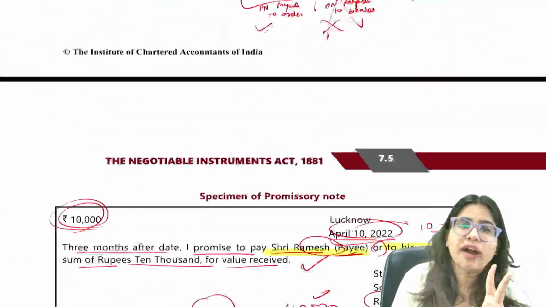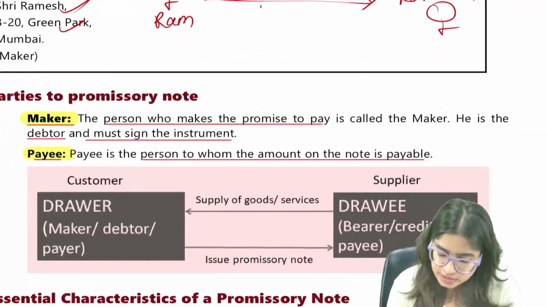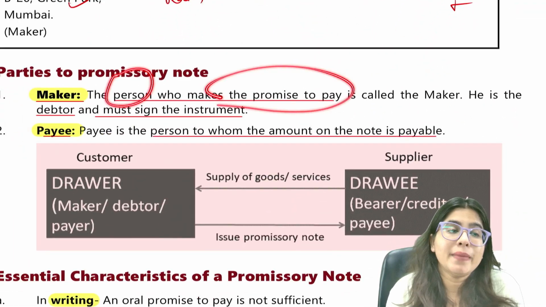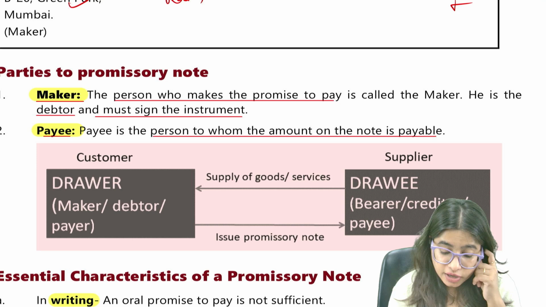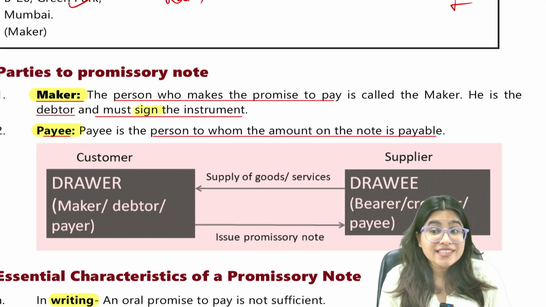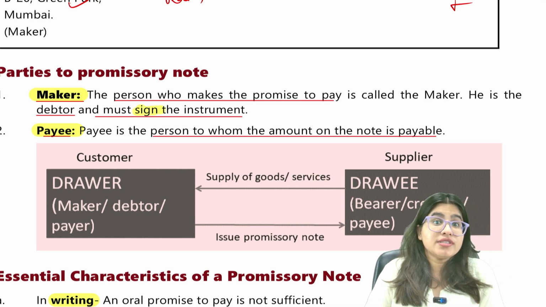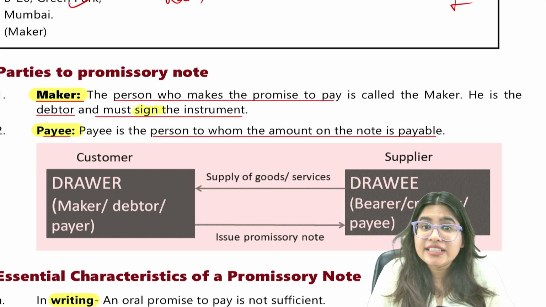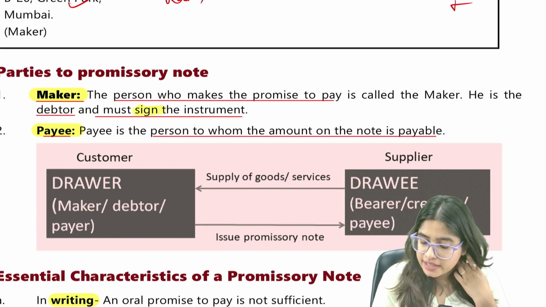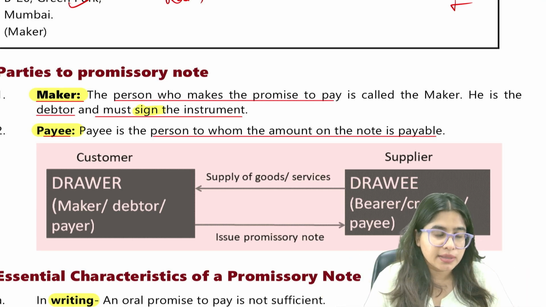So there are only two parties in the promissory note. First one is maker. Maker means a person who makes the promise to pay, and he is a debtor. He must sign the instrument. Of course, without your signature, it will not be valid. If I am promising that I'll pay you 6,000 rupees, it has to be signed by me. If I sign it, then only it will be valid. And he is the debtor. Debtor means a person who has to make the payment.